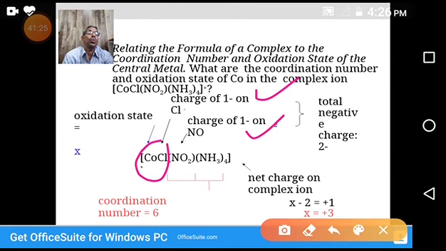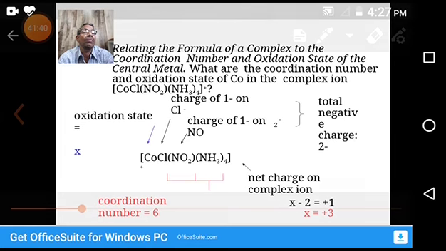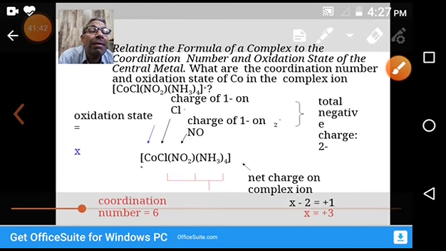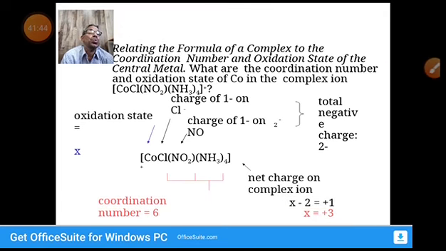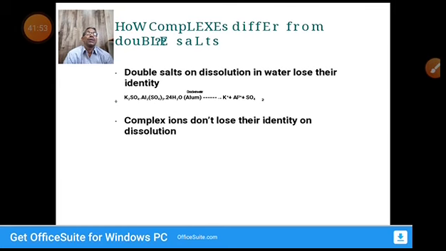Now, minus 1, minus 1, minus 2, plus 2. X is equal to, how is it? The answer is plus 2. The slide is written wrong. So the central metal atom charge is plus 2. The total negative is minus 2, and ammonia is 0. That's why cobalt is plus 2. That's the answer. So double salts are over.